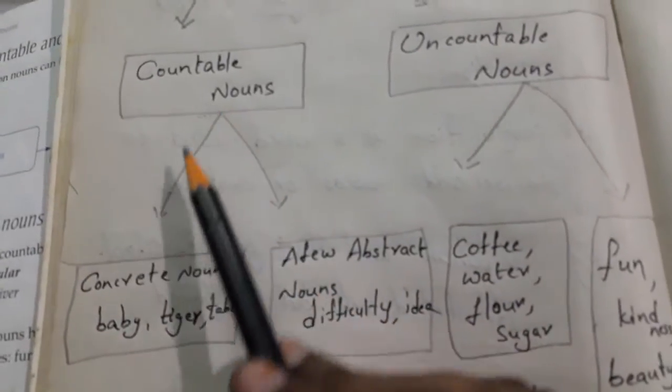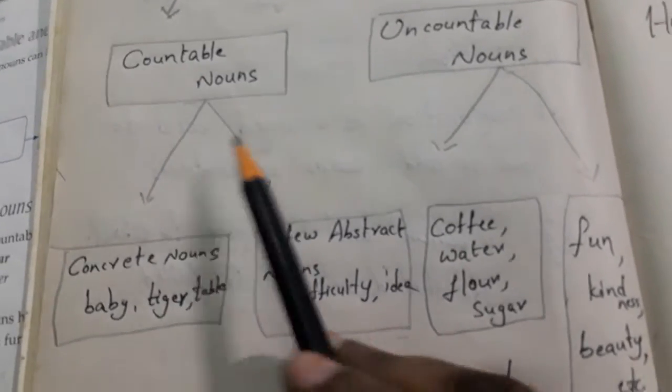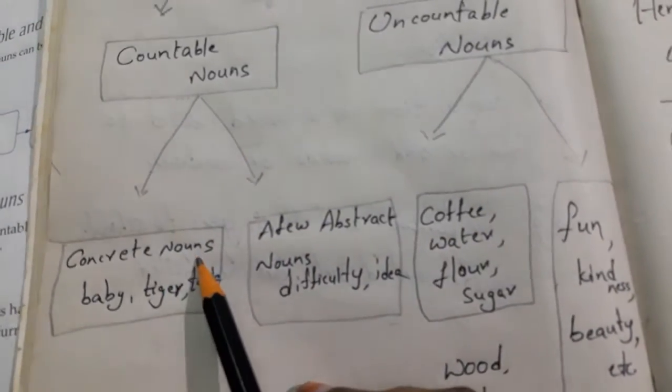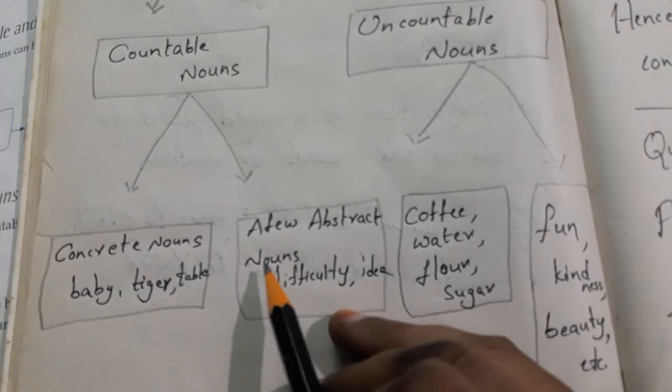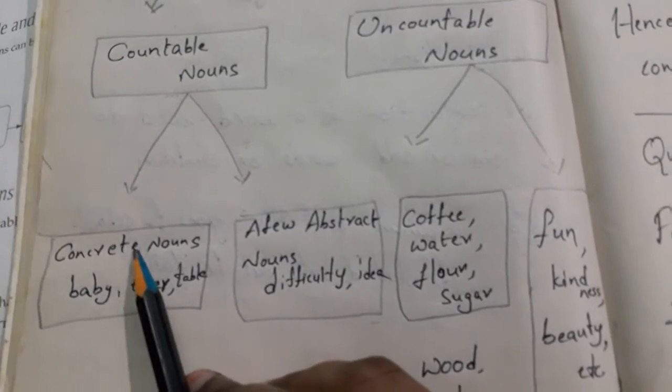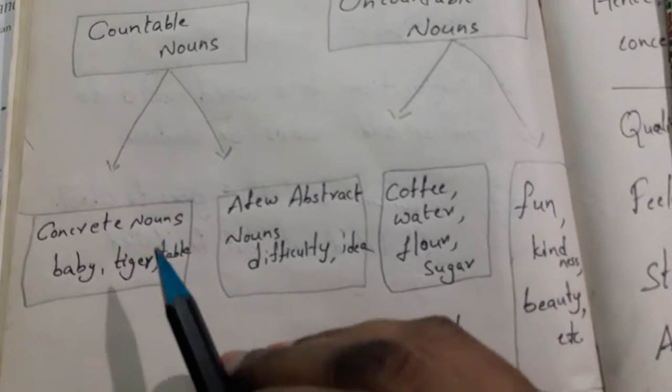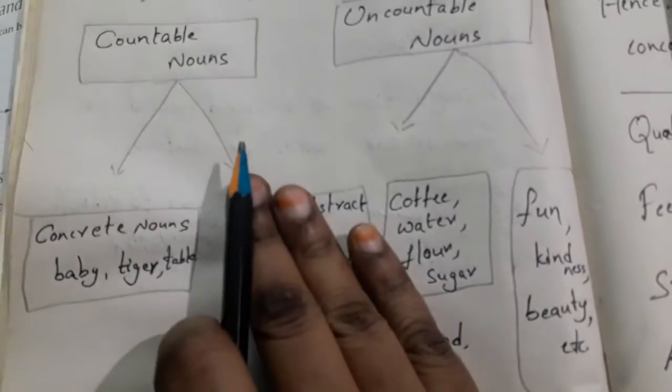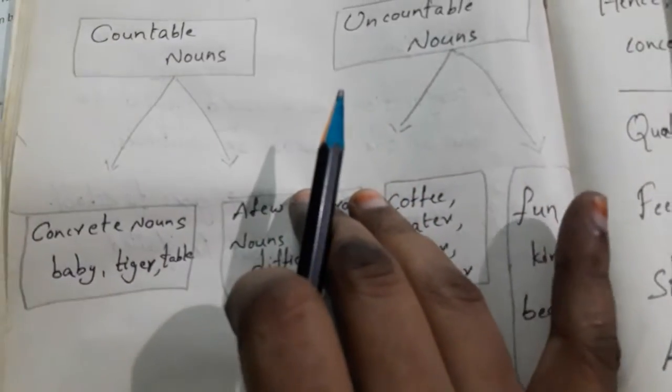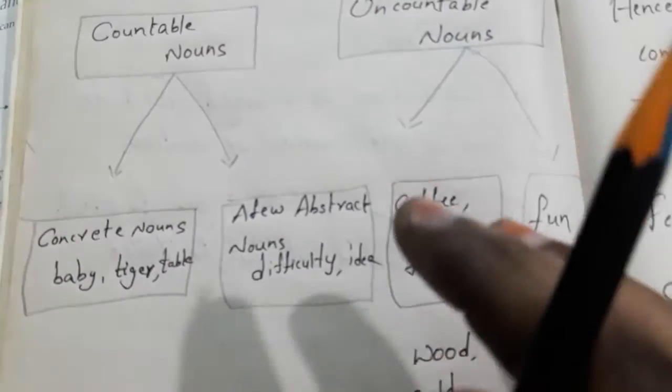Here you see the kinds of countable nouns. Countable nouns are divided into two: concrete nouns and a few abstract nouns. What are concrete nouns? The things which we can see and touch are called concrete nouns.